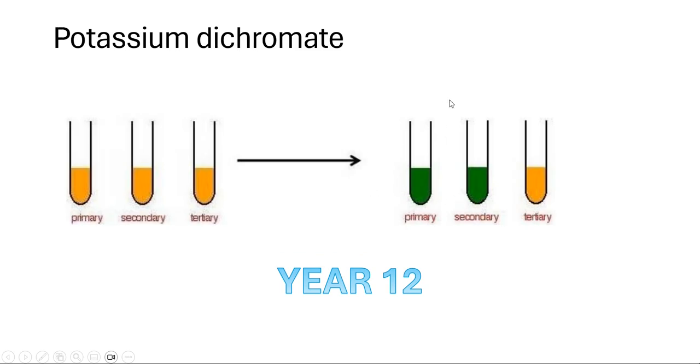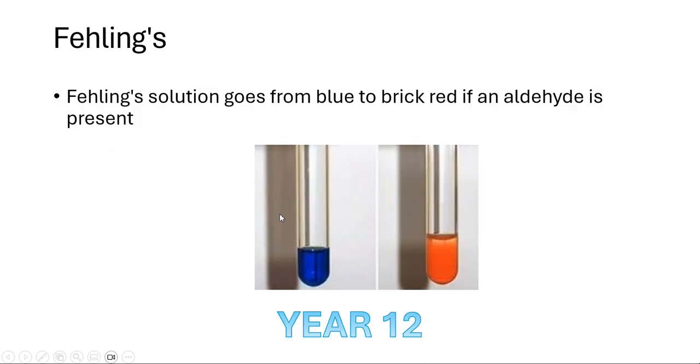So potassium dichromate is basically an oxidizing agent, and it can oxidize certain things to show what they can turn into. Primary alcohols turn the potassium dichromate from orange to green. Secondary turns from orange to green as well. But tertiary doesn't change because it can't be oxidized. So you can eliminate tertiary, but for primary and secondary you have to do further tests.